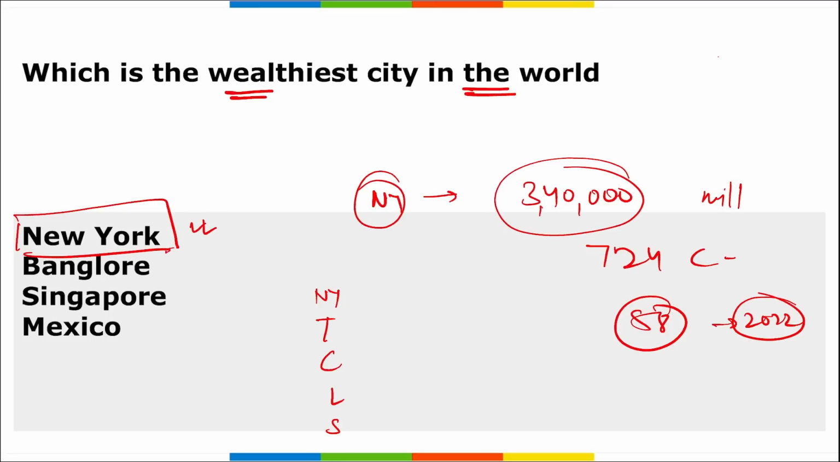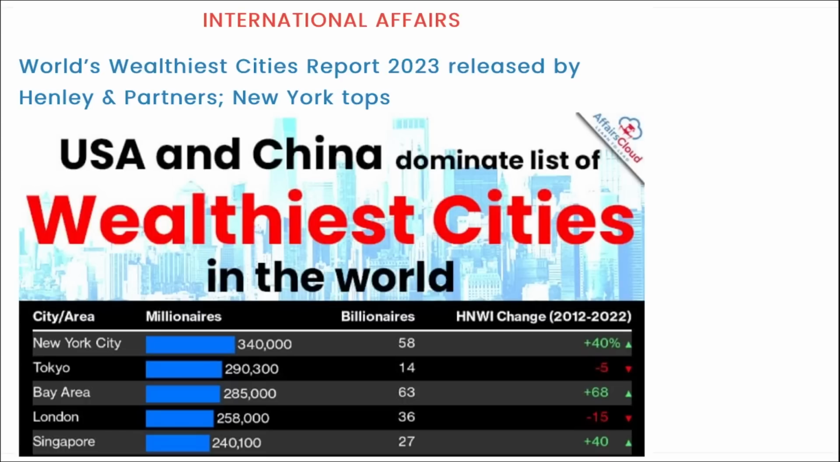Apart from this, if I ask you what is the financial capital of India, it is Mumbai. And where are the maximum richest persons in India? It is in Mumbai. All right, mark this also. If we talk about Henley and Partners, where is the headquarter? It is in London, UK, and that is the organization that has released this world's wealthiest cities report for 2023, in which New York has topped the list.